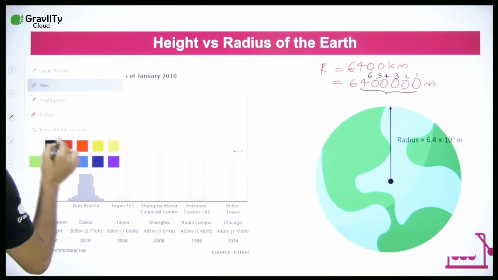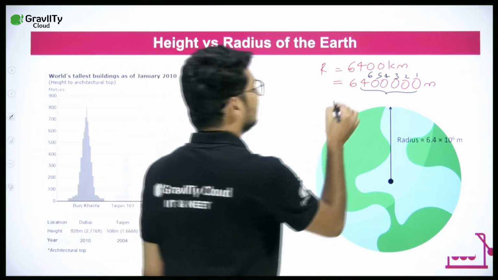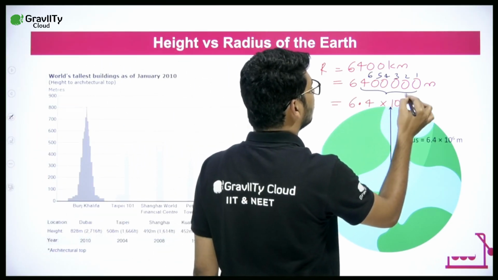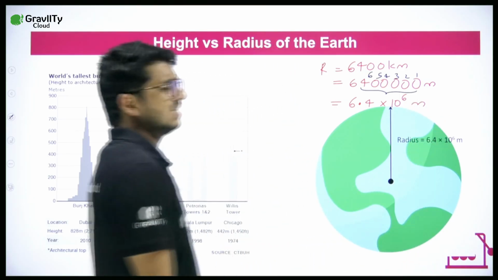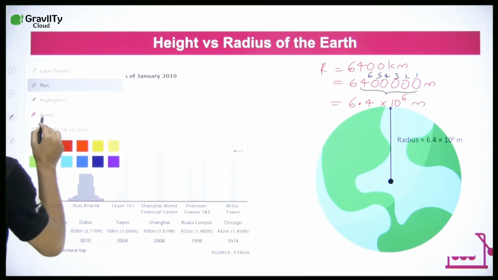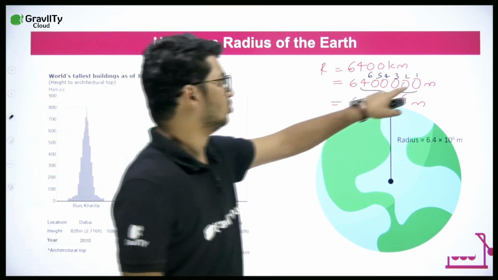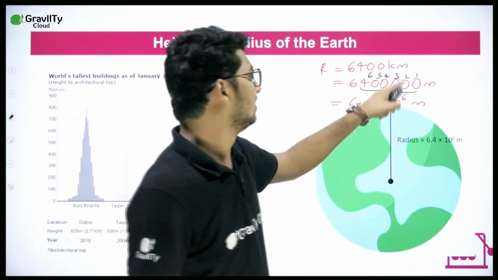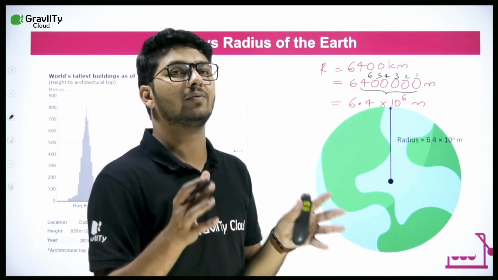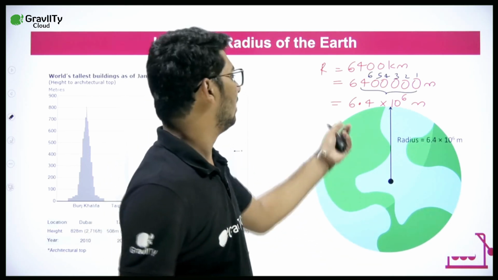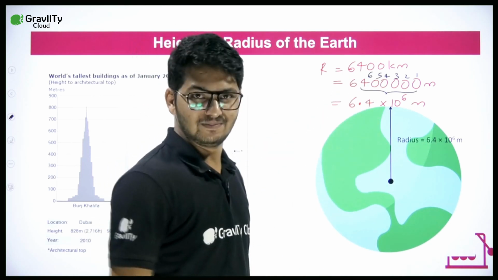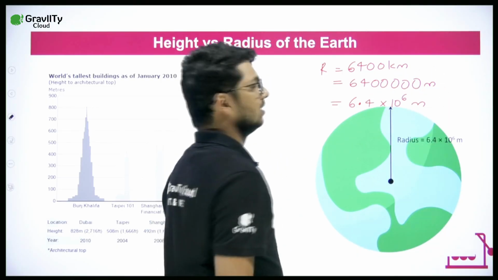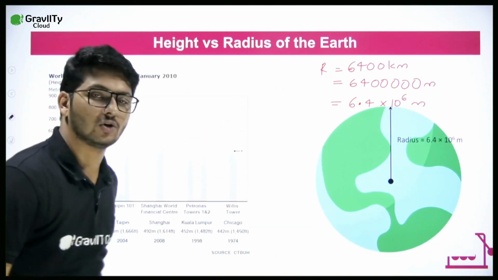So this is equal to 6.4 into 10 power 6 meters. We are moving the decimal by 6 digits. That is the reason why it is into 10 power 6. Multiply that, you will again get the same. So we got the radius. Is that clear? This is the radius of Earth.